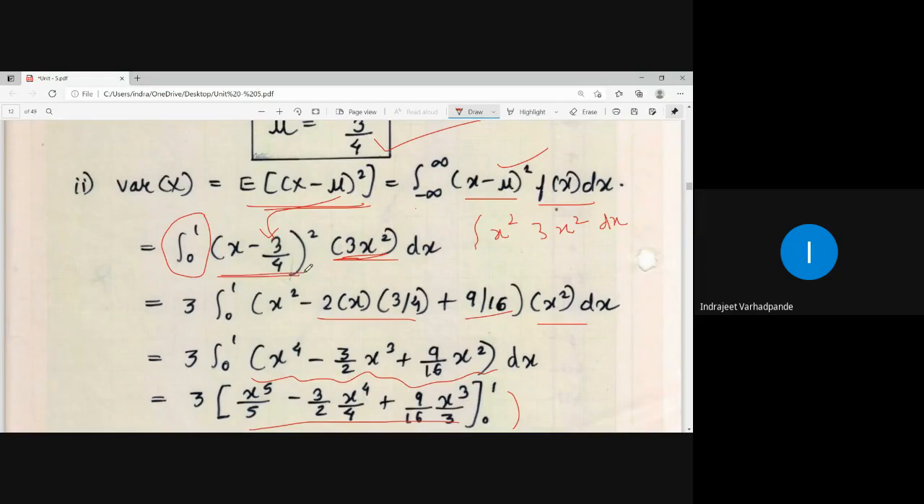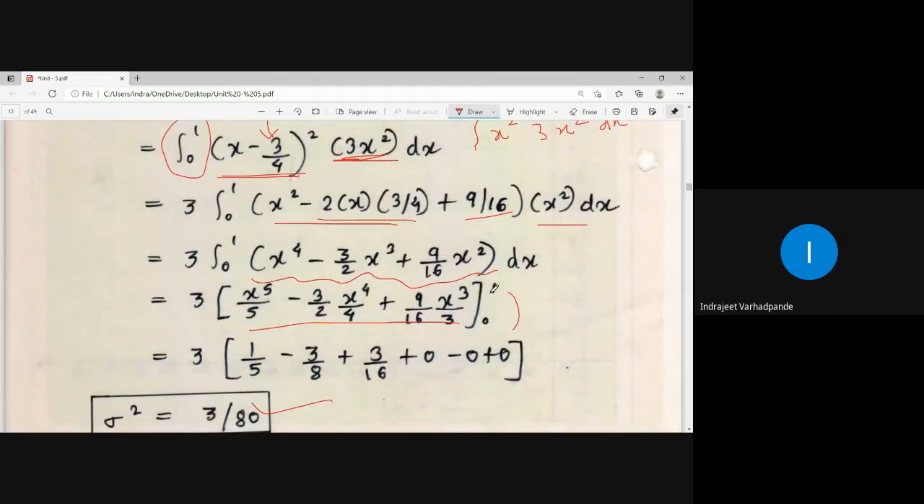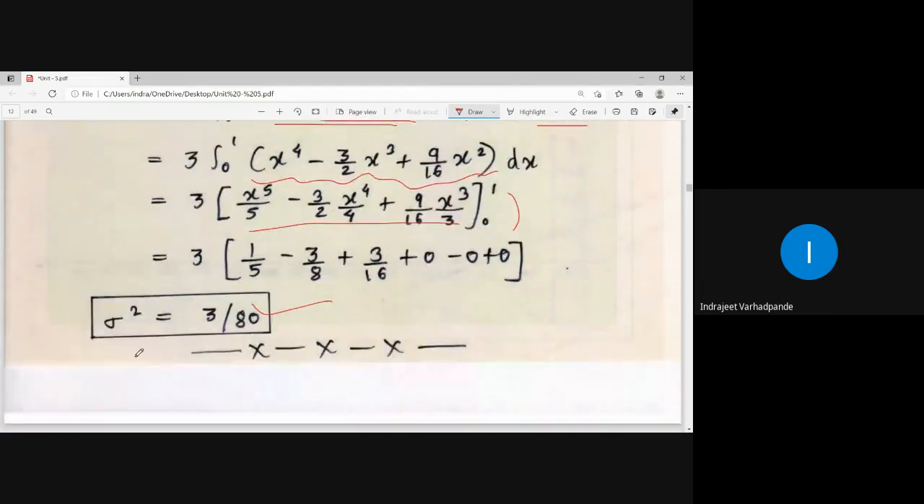So integral x minus mu whole square. See, mu is nothing but mean. Mean represents expectation, and expectation will always be a constant value. So accordingly, I will have the answer as a constant term, and hence expansion can be very easily done. Use x minus mu whole square, that is a minus b whole square: a square minus 2ab plus b square. Integrate term by term after multiplication. After that, integration will be done, put the upper limit as 1, lower limit as 0, simplify it, and you get the answer as sigma square, which is variance, as 3/80.